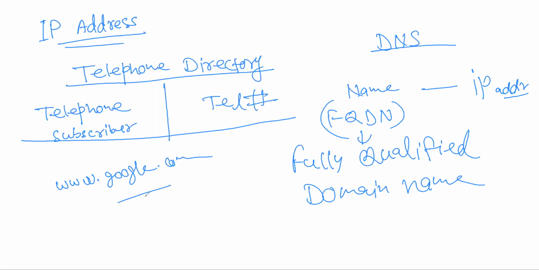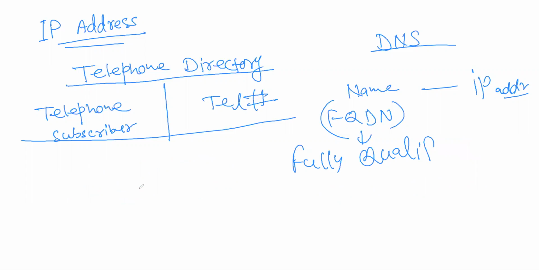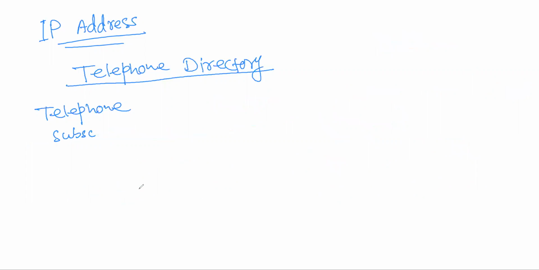You just enter the domain name and it gives the IP address to the machine. The machine utilizes it to reach the particular server, wherever google.com is hosted. Your browser will be able to connect to that. So DNS acts in between and finds the exact IP address.